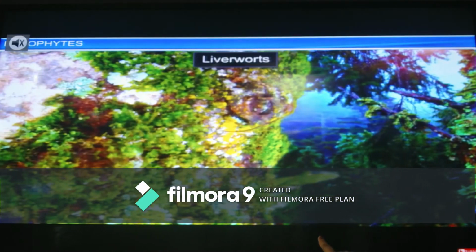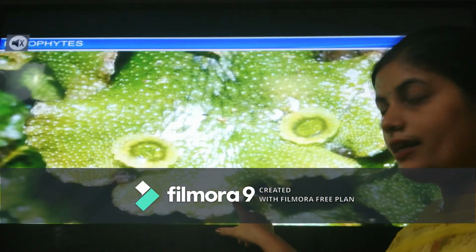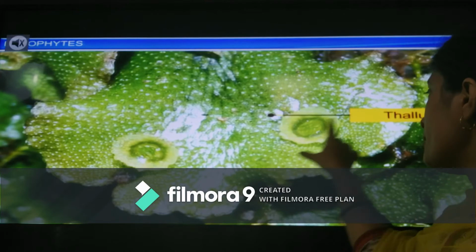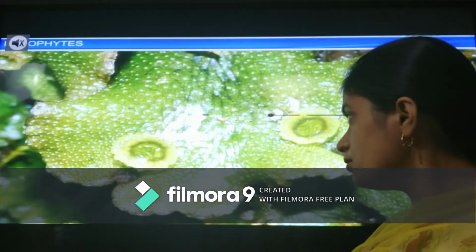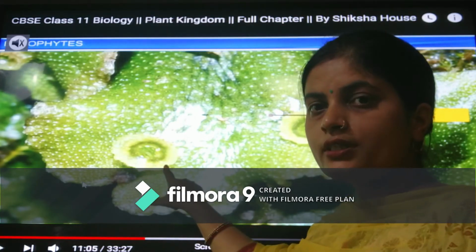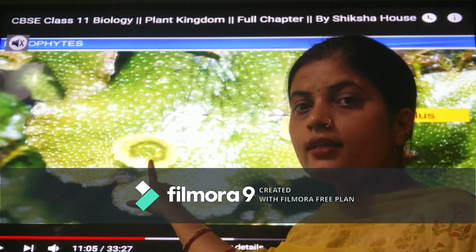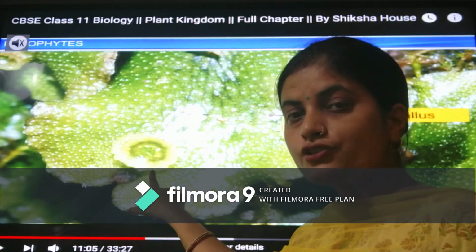In liverworts, you can see it has a thalloid structure, a chlorophyll-containing flat thallus. Here the structure is described as thallus-like, and this cup-shaped structure which you are just seeing here, I don't know whether it is described here or not, but it is the Gemma cup. Gemma cups are the asexual reproductive structures.